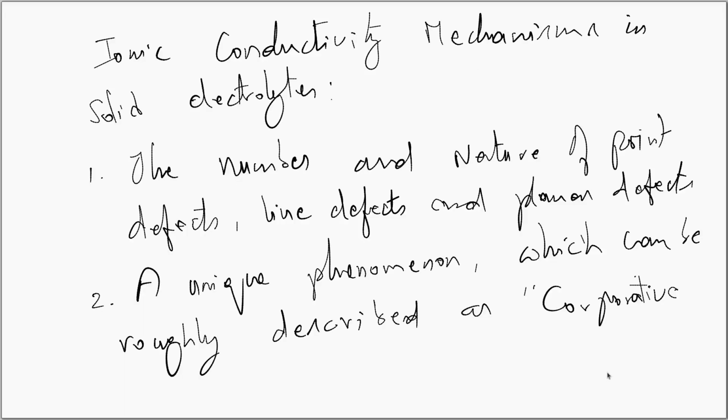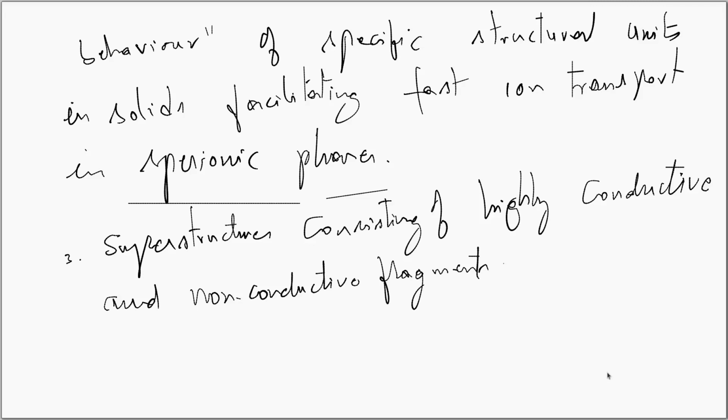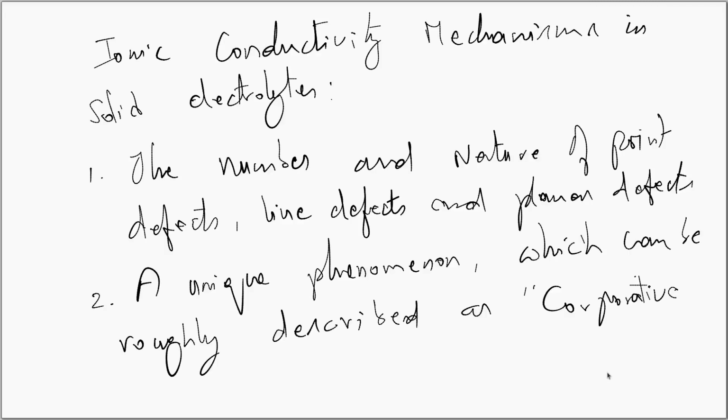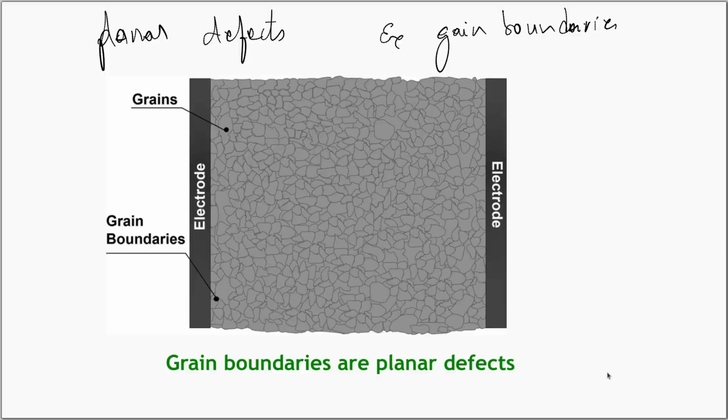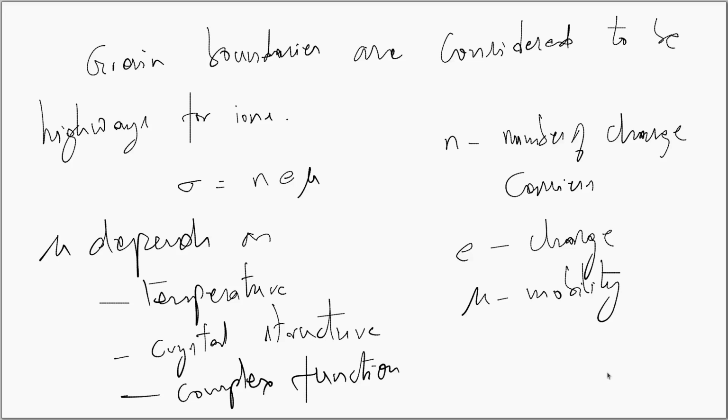The high ionic conductivity mechanism can be explained using the number and the nature of the point defects, line defects and planar defects, a unique phenomenon which can be roughly described as cooperative behavior of specific structural units in solids that facilitates fast ion transport in super ionic phases. The superstructures consisting of highly conductive and non-conductive fragments are also responsible for the high ionic conductivity. In this video, we discussed how the number and nature of the point defects, line defects and planar defects influence the conductivity. We have seen the point defects, the line defects, and the grain boundaries. We have said that grain boundaries can act as highways for the ions in ionic conductivity.